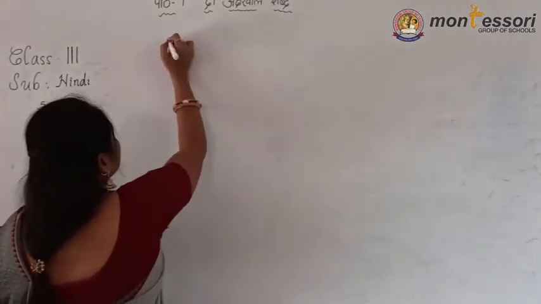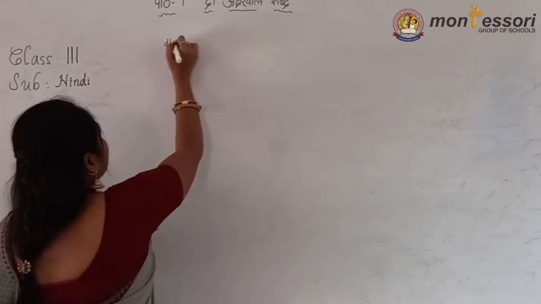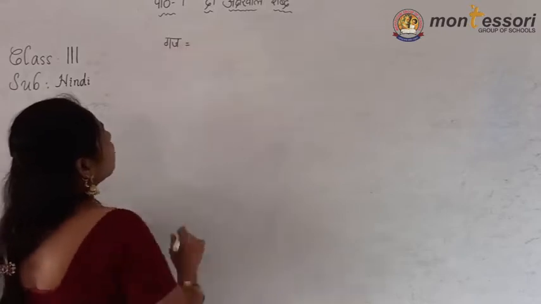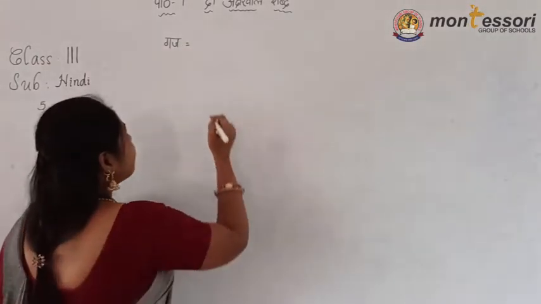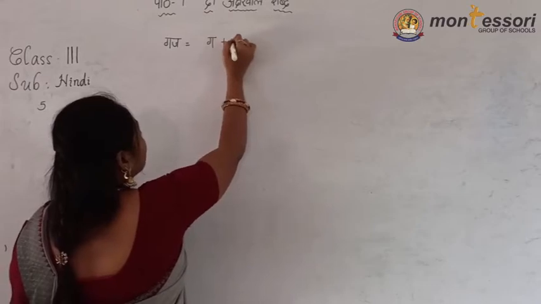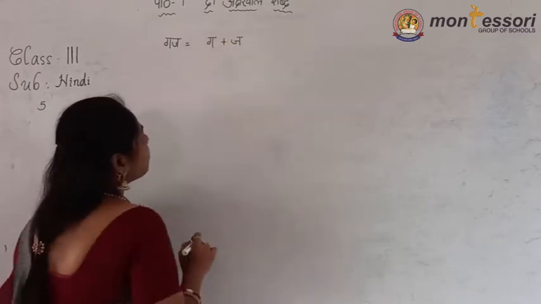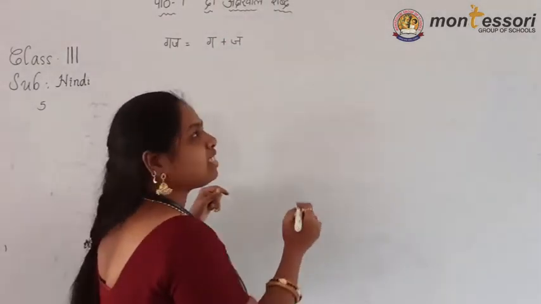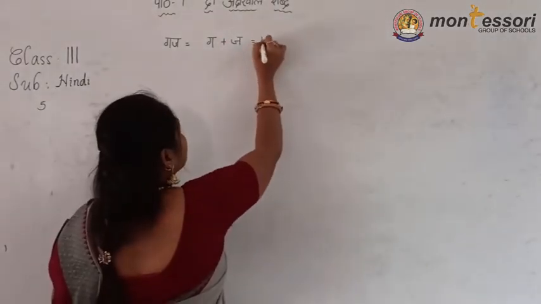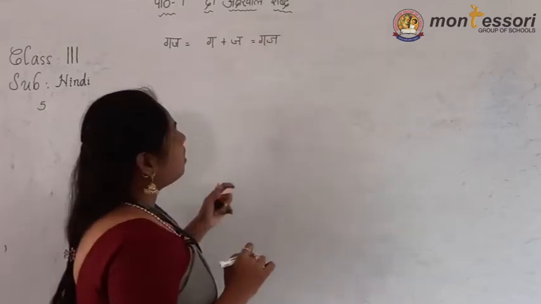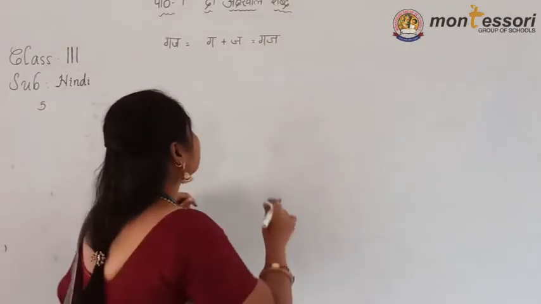Now, what is there in our textbook? Ga and Ja is given. Okay? With which 2 letters is it added? See? Ga plus Ja. What is that? Ga plus Ja. Gaj. What are the 2 letters hidden in that one?